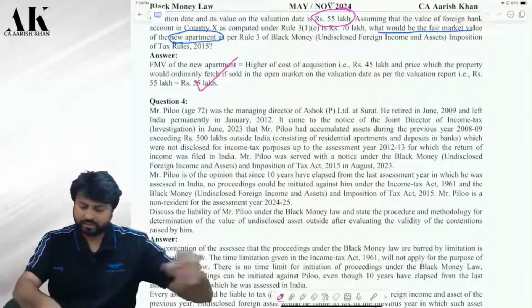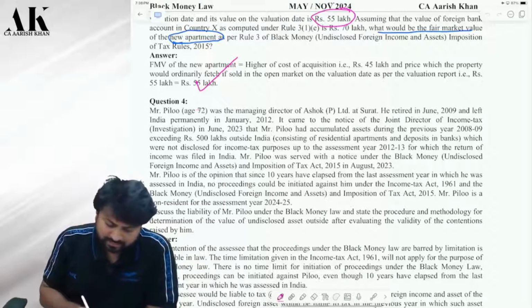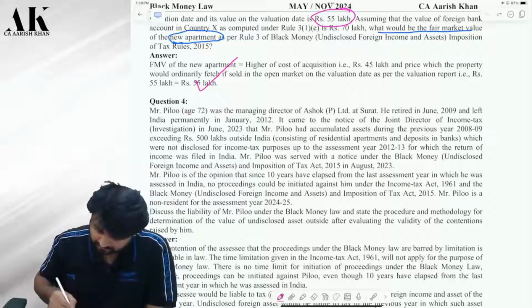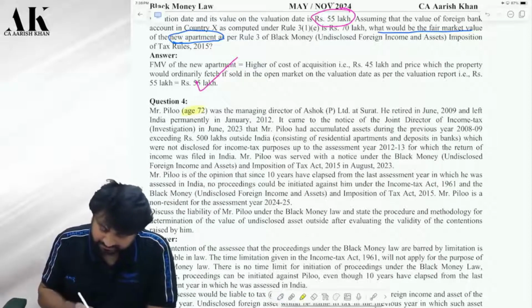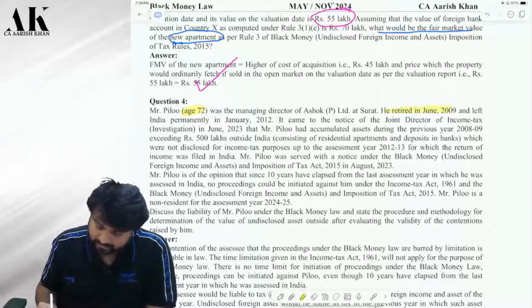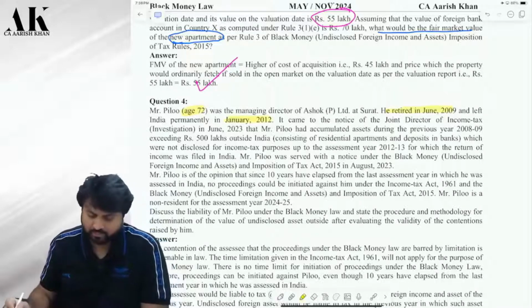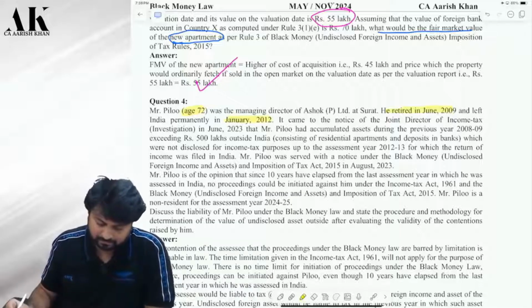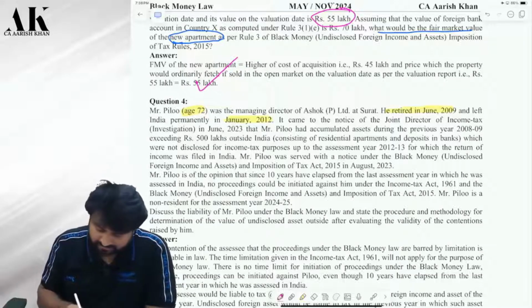Now, let us try to analyze this question. Mr. Pilu, aged 72 years, was a managing director. He retired in June 2009 and left India permanently in Jan 2012. So 2012 is the year in which he left India.